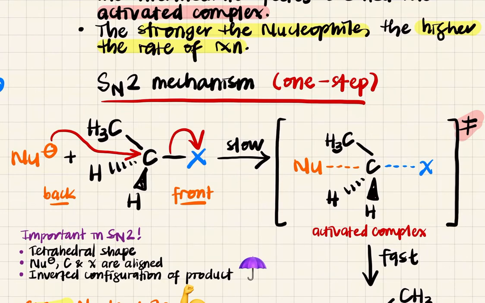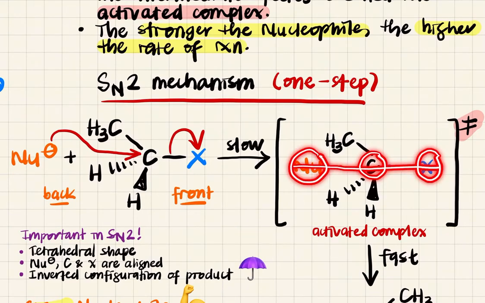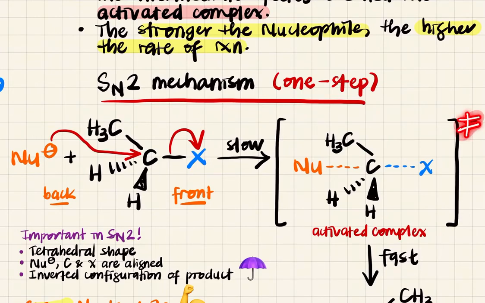Okay. 3D. And then sekarang, since nucleophile ni nak form bond dengan carbon, this bond is forming, tapi dia belum lagi jadi bond yang betul. Okay. Ini still transition state. Dia tengah transit. So this bond, CX bond here, okay, is breaking. Okay, tapi dia belum betul-betul break. Okay, dia still ada. So you have to show nucleophile, carbon dengan halogen ni, awak kena tunjuk dia align. Okay, kena tunjuk. Alright. So tunjuklah kat sini, ini activated complex punya symbol.